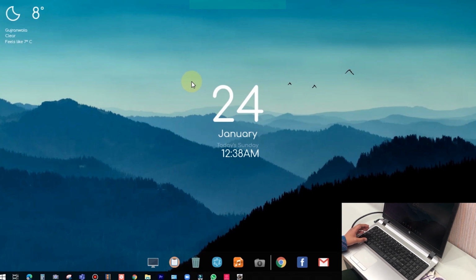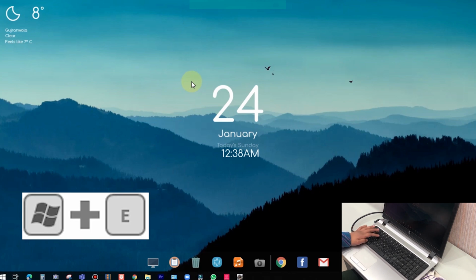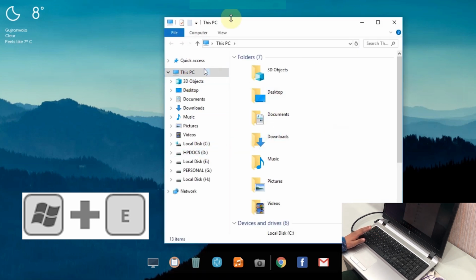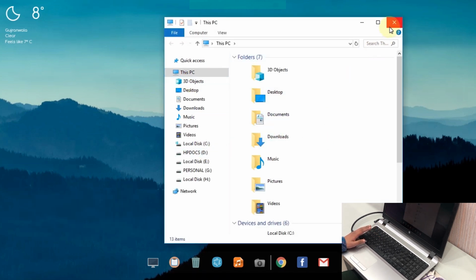The third handy keyboard shortcut is to open File Explorer by just pressing Windows key and E keys at a time. See, the File Explorer is opened.